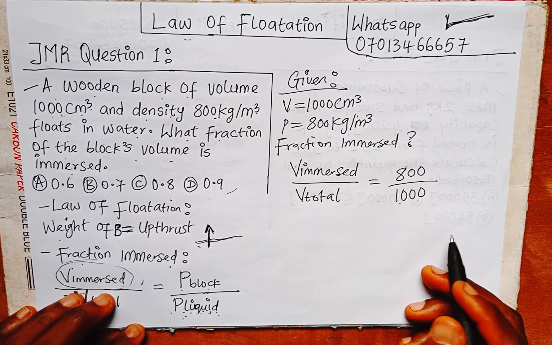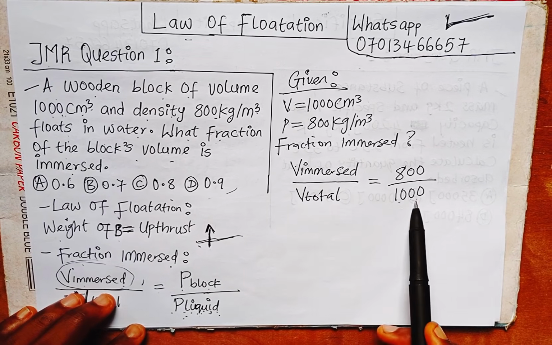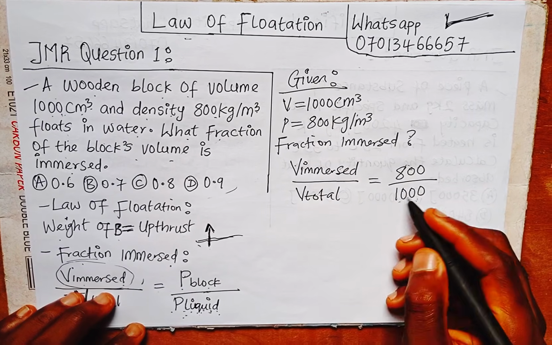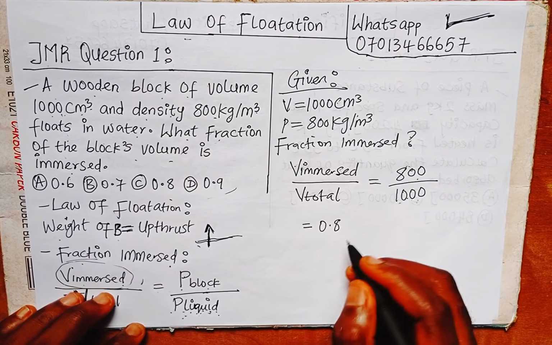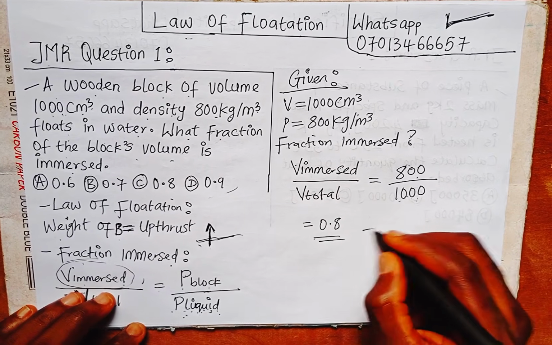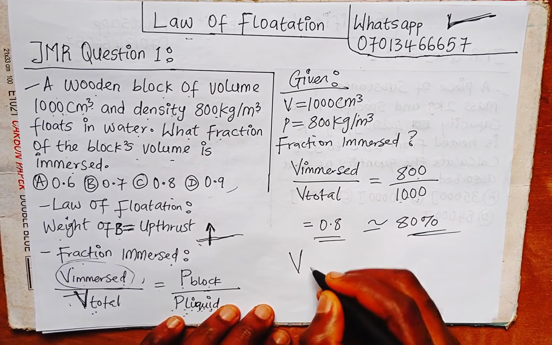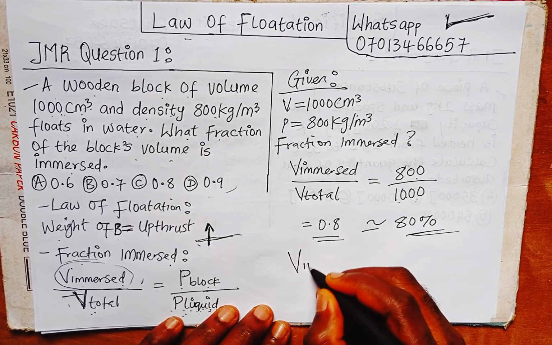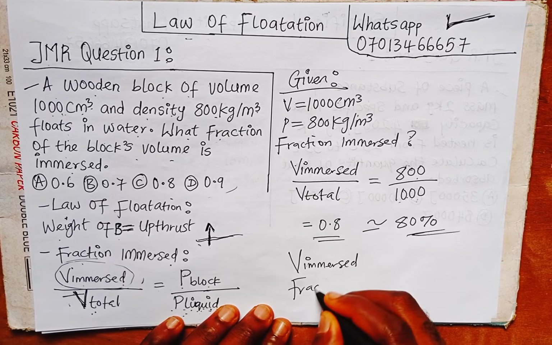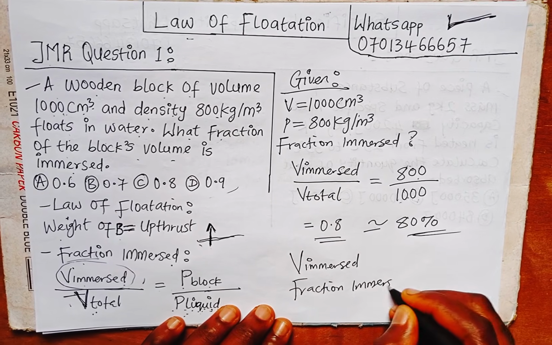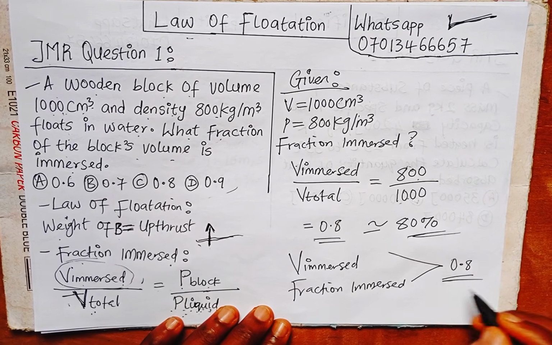Are we supposed to cross multiply? No. What we have to do is just divide and get our answer. So 800 divided by 1000 will give us 0.8. So 0.8 is the fraction, and this is also equivalent to 80% of the block. So the volume immersed or fraction immersed is equal to 0.8. That's the answer, or 80%.